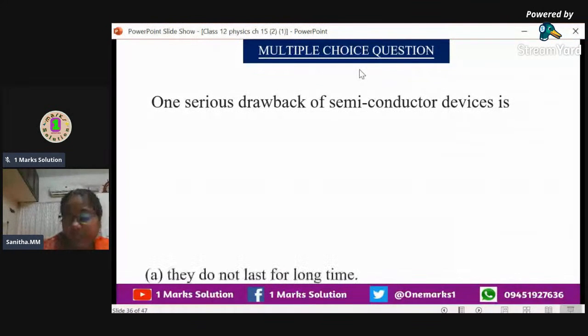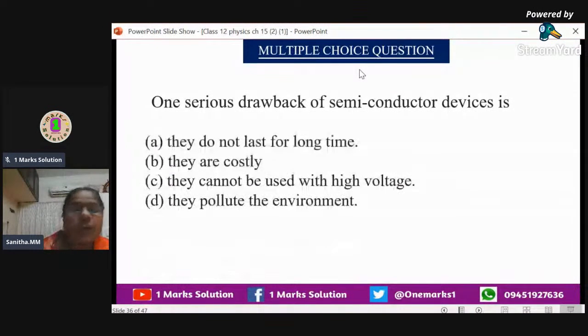So what is the serious drawback of semiconductor devices? Now we will get it from there. They do not last for a long time. No, they do. They are costly. No, it is not so costly. They cannot be used with high voltage. Yes, absolutely correct. C is the option. That is, they cannot be used with high voltage.